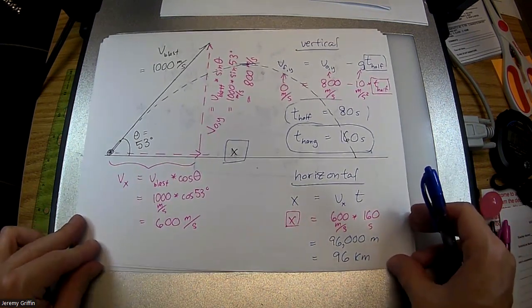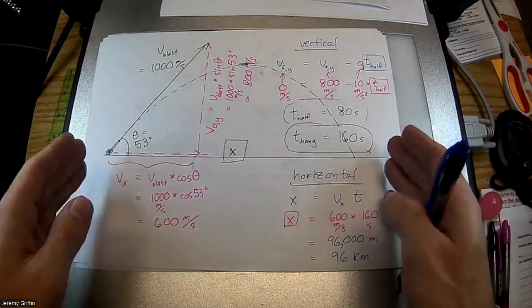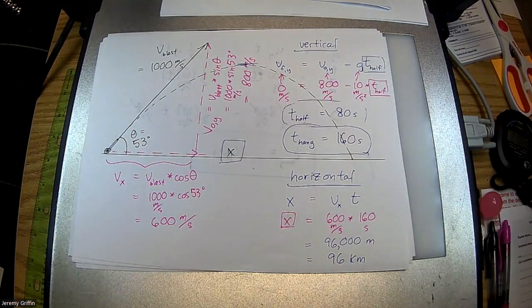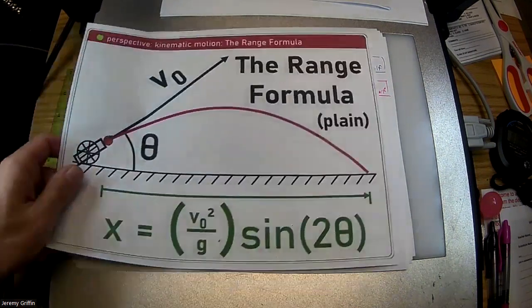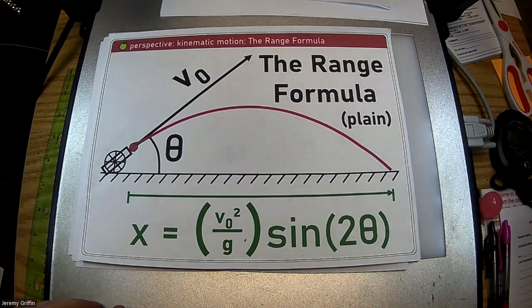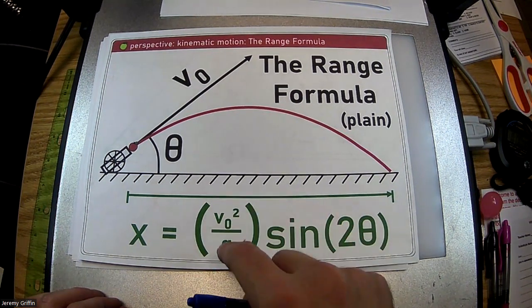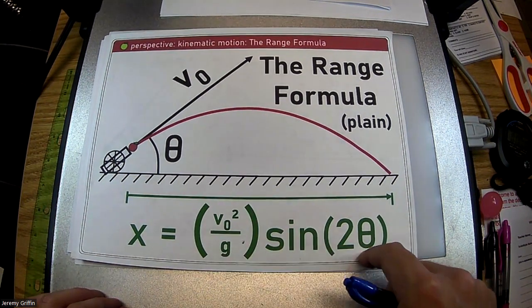Okay. Do you guys think you could solve for x all in terms of variables? I know I have a lot of pink ink with numbers in it. Could you solve it in terms of variables? In fact, I think you guys already know what the answer to that's going to be. What is the answer in terms of variables? It's this guy right here, right? Notice that it cuts through time. If you know the velocity of the cannon, what planet you're on, and the angle you have it pitched at,